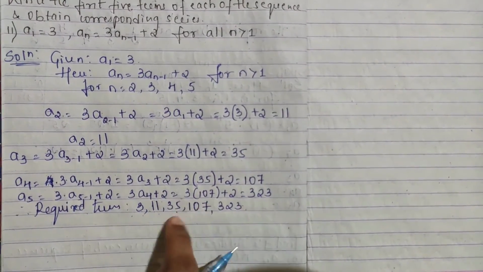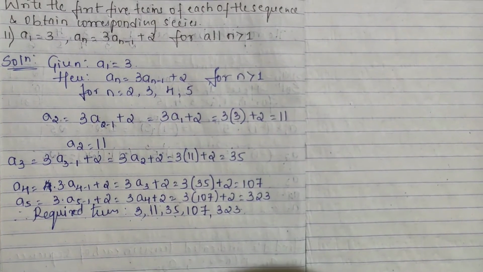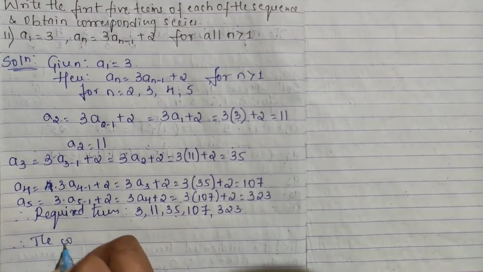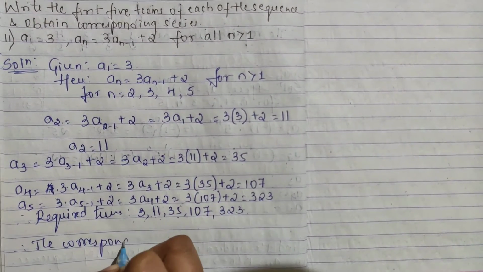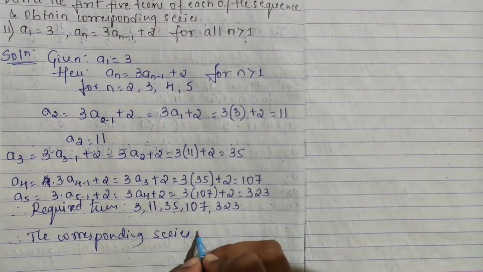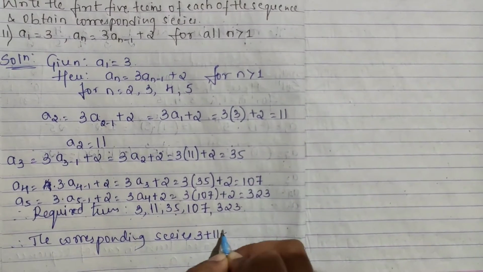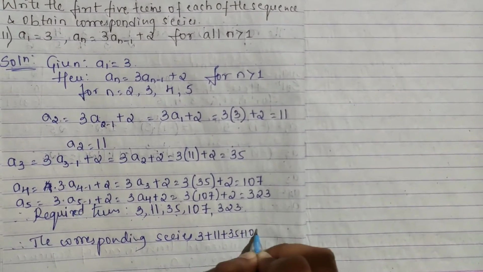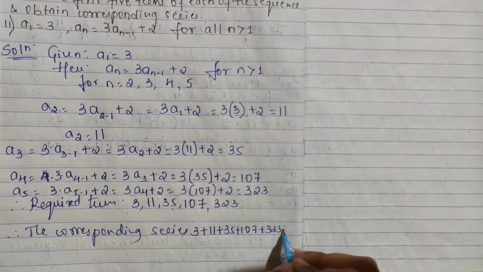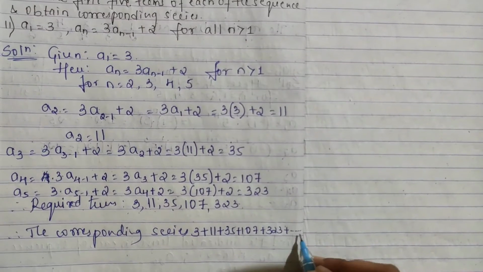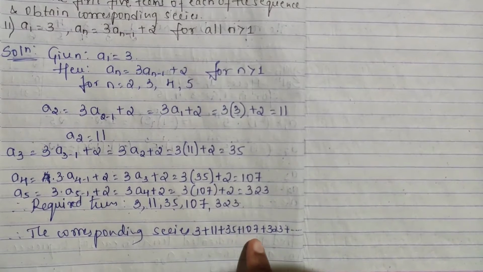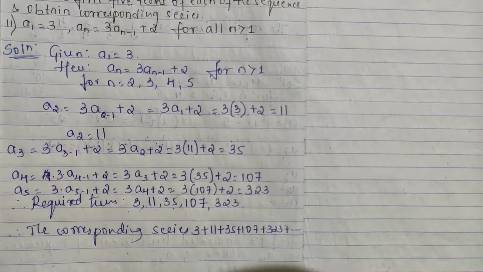So required terms you have got, and even the corresponding series they are asking you. So you can write, therefore, the corresponding series. How do you write a series? 3 plus 11 plus 35 plus 107 plus 323, and after this, whenever they are telling series, again plus, and so on, like this dot dot dot you put, okay? Like this you have to write 3 plus 11 plus 35 plus 107 plus so on.